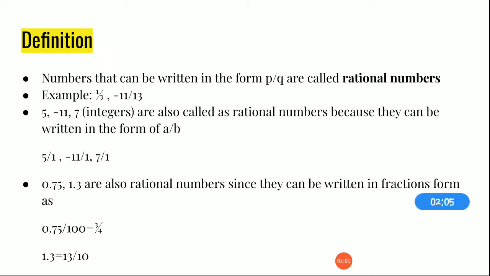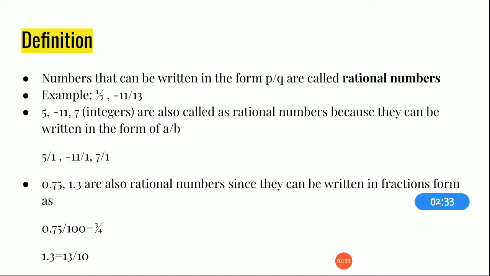Now, let us look at the definition. The numbers that can be written in the form of P by Q, that is, in the fractional form, are called rational numbers. Example, 1 by 3. All the numbers that can be written as a fraction are known as rational numbers. It can be a positive fraction or a negative fractional number. Now, another example. Look at this: 5, minus 11, 7.